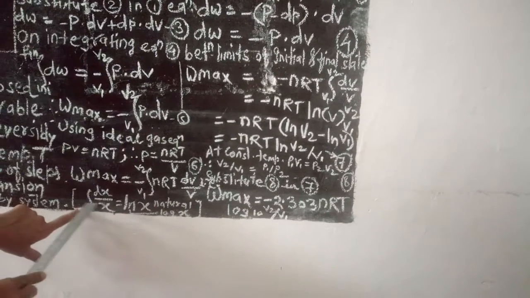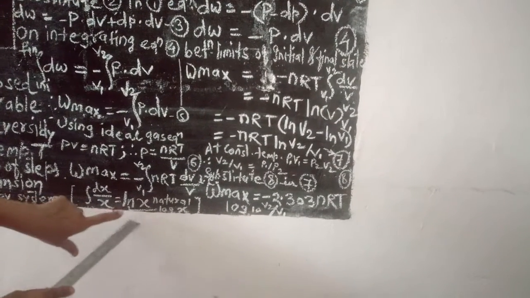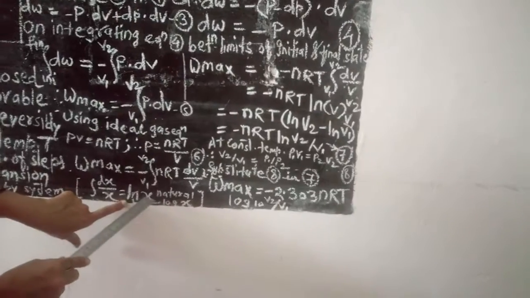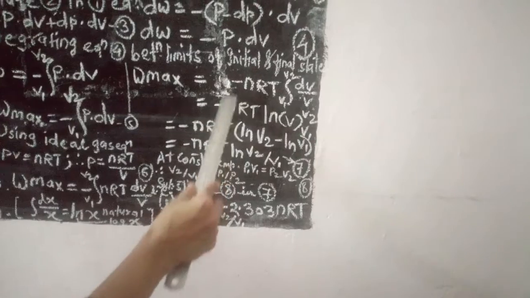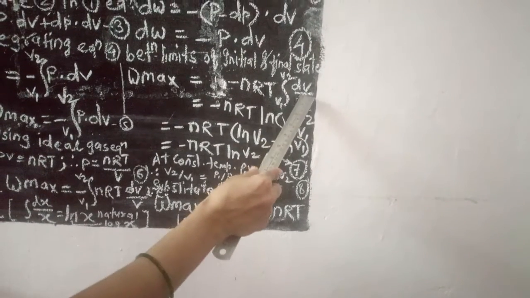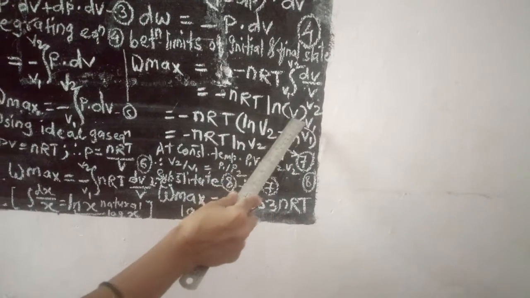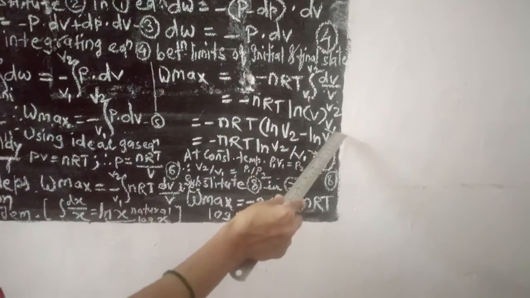Now according to the rule, the integration of dx upon x is equal to ln x, the natural log of x. By this rule we have done the integration, which is minus nRT times the natural log of volume between the limits of V1 and V2.